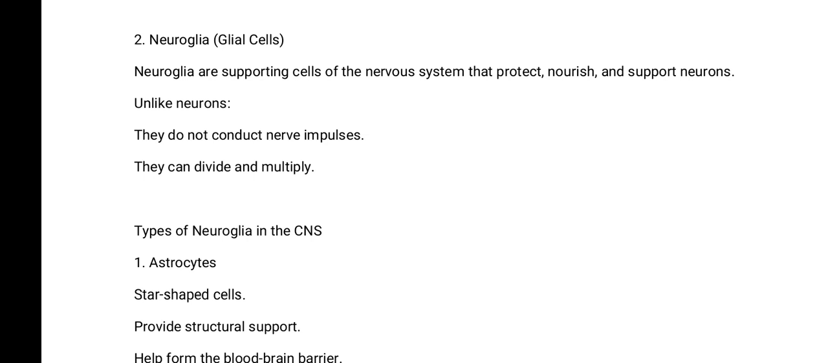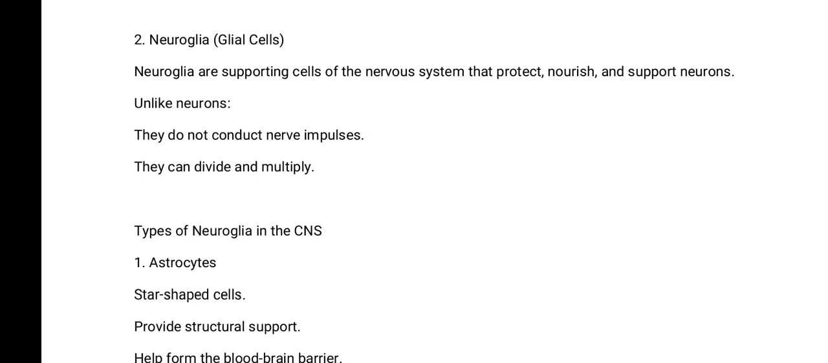And that's what takes us to what we call the Wallerian degeneration. It is a condition where, when a neuron cell is cut, instead of the cells coming back together and joining, both sides will start to degenerate because they do not have the ability to divide and multiply. But neuroglial cells, on the other hand, can divide and multiply, but they do not conduct nerve impulses. They are only supporting cells of the nervous system. They protect, they nourish, and they support the neurons.